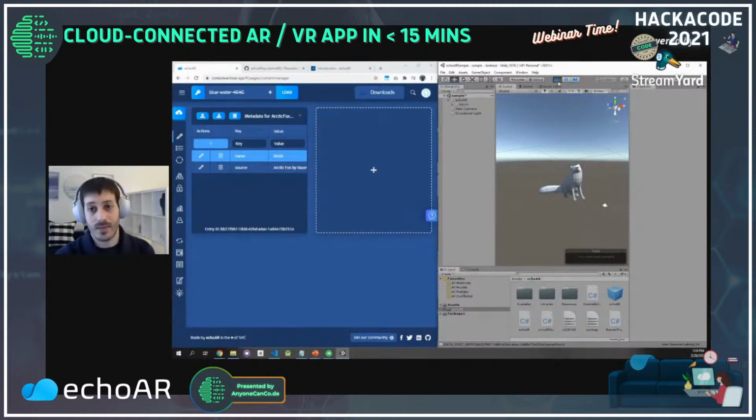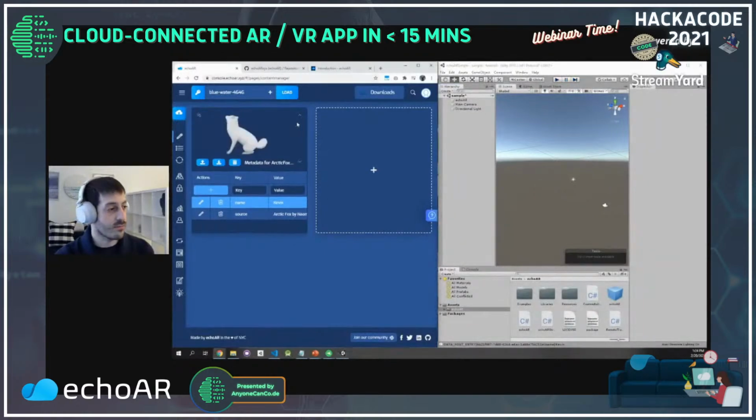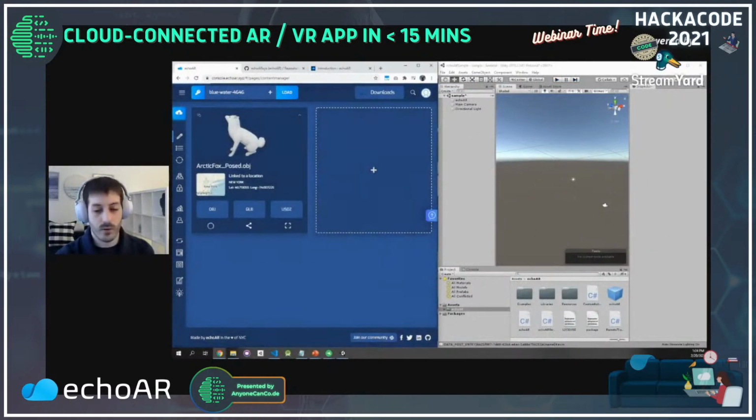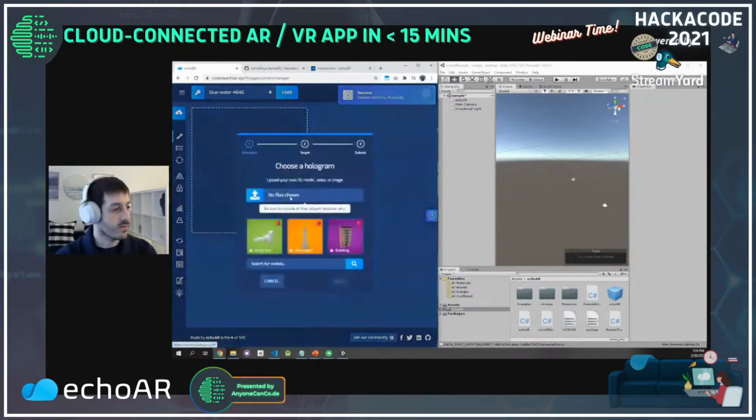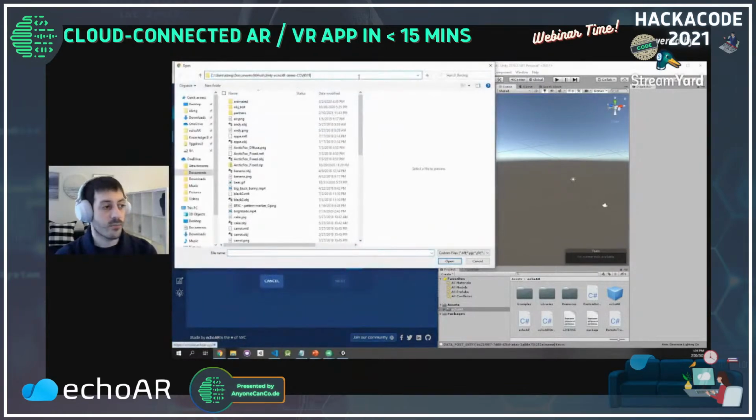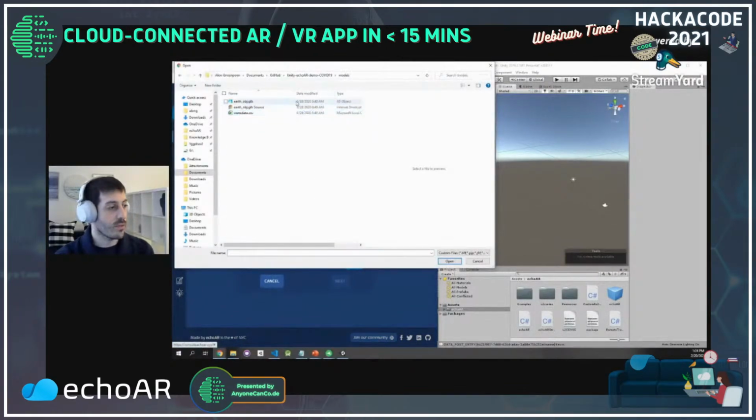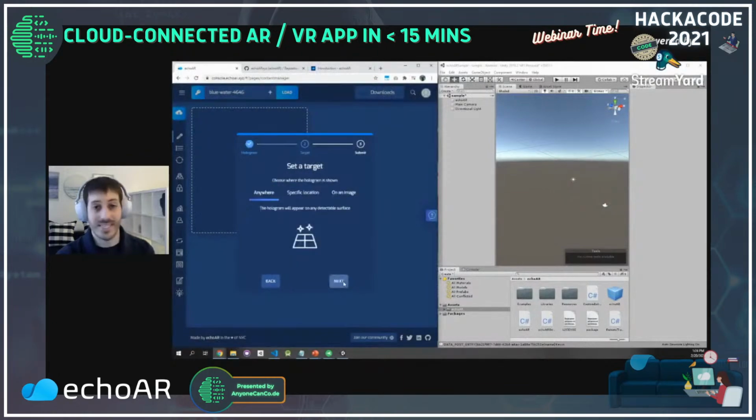Now let's transition to a more complicated example. I'm going to delete the Fox right here, and I'm going to upload my own content from my computer. We're going to recreate the COVID example that I showed you earlier. So I'm going to throw in a 3D file now, and I'm also going to attach a CSV, some kind of an Excel file that has all these keys and values already pre-attached. When you do that, echoAR will automatically parse these data points and attach them to the content that you're uploading. So it's a really cool way to add data without manually typing it in.